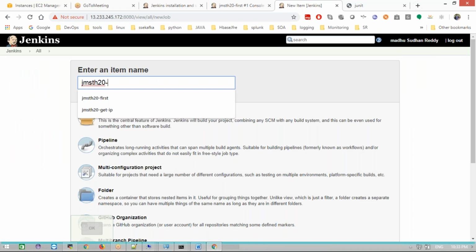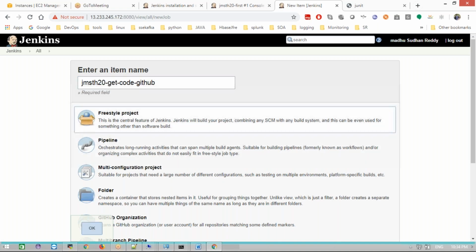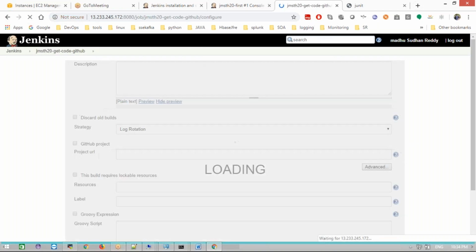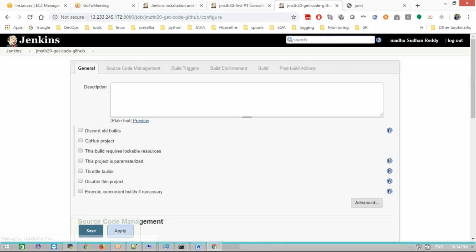I'll name it, this is my get code from GitHub. Select Freestyle project, and then OK. Select it, or else if you don't select any type of project, the OK button is not enabled. Remember that. And add a description: get the source code. If someone sees the dashboard view, they will know the purpose of this project.